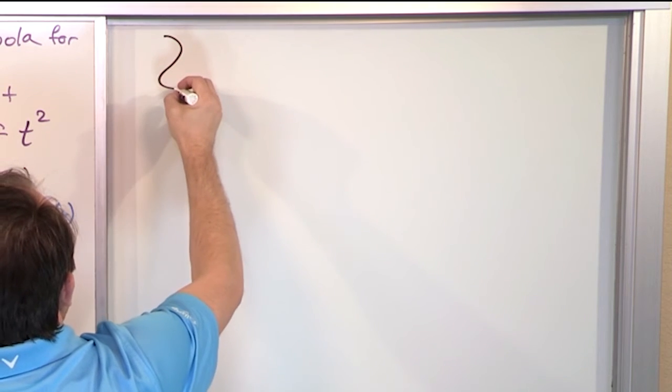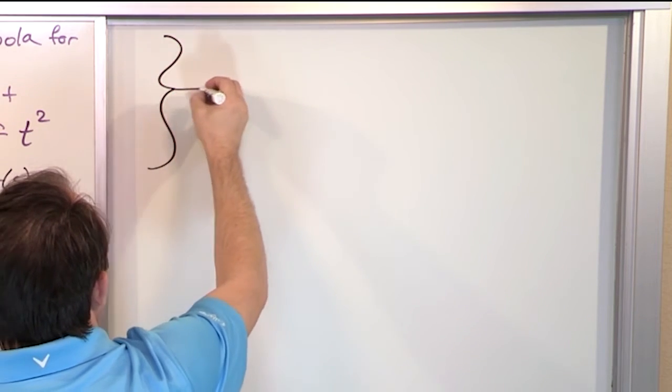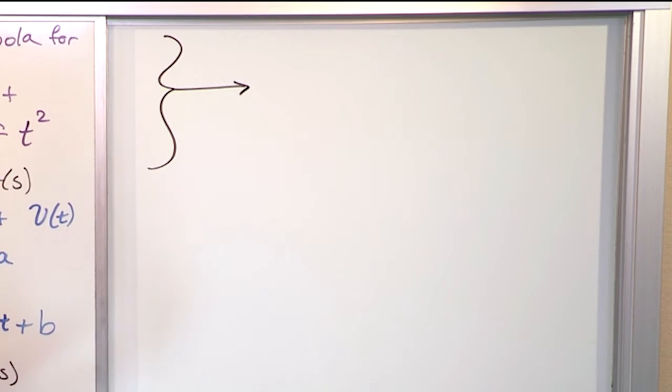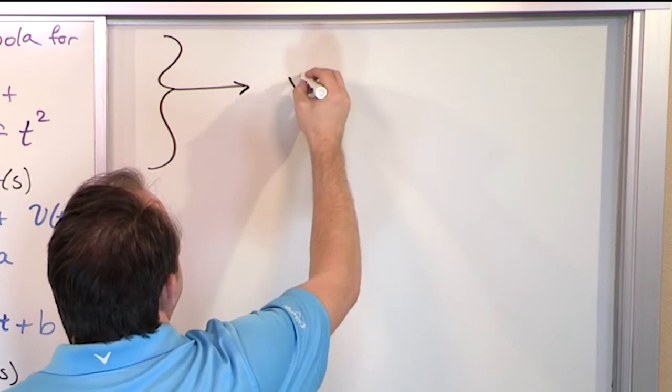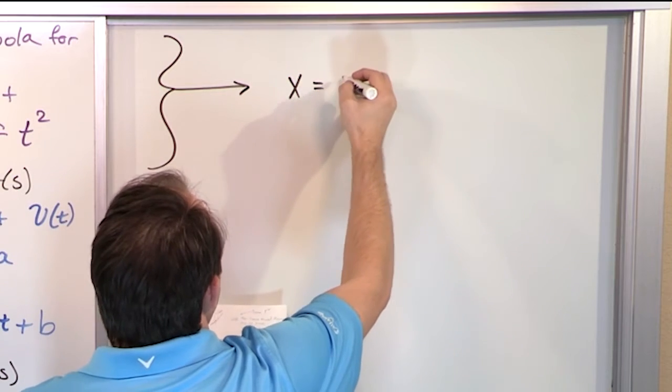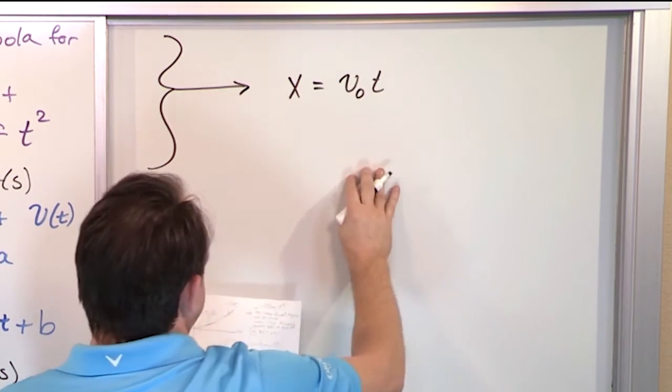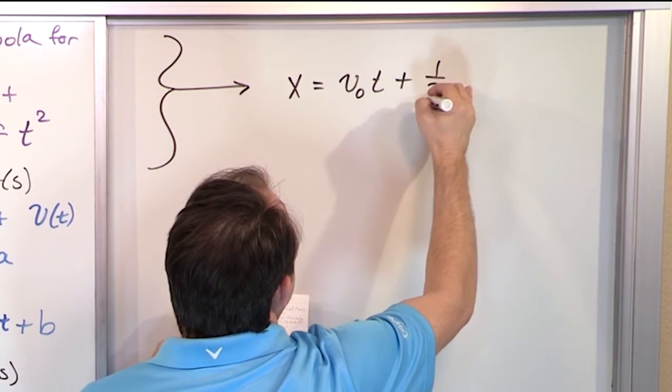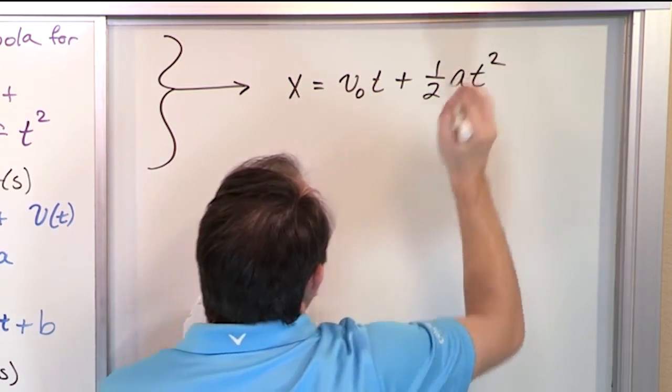Let's go and take a look at this. The first equation of motion, that corresponds to position, is going to look like this: x is equal to v naught t plus 1/2 a t squared.